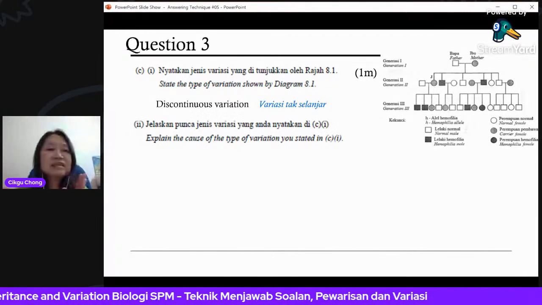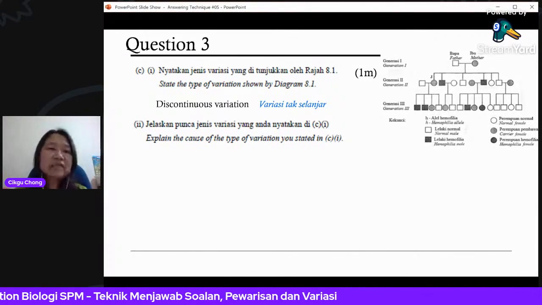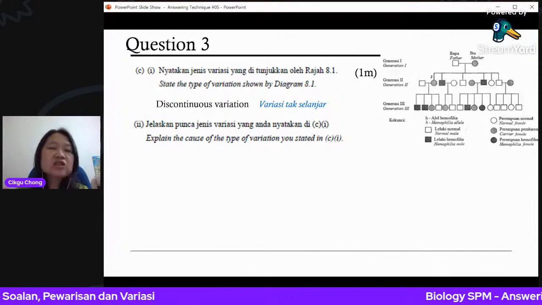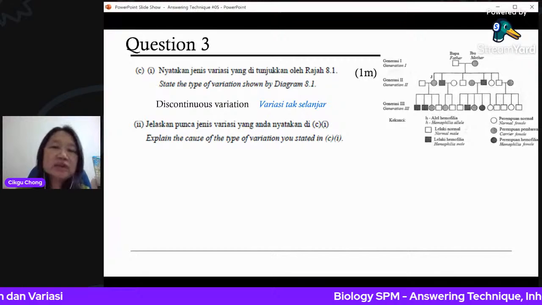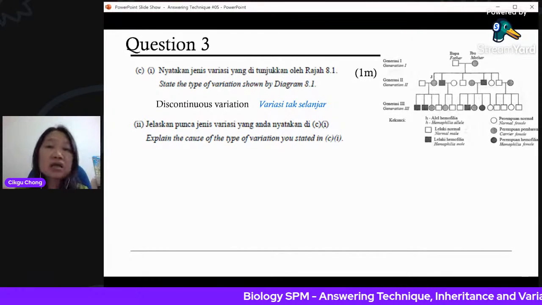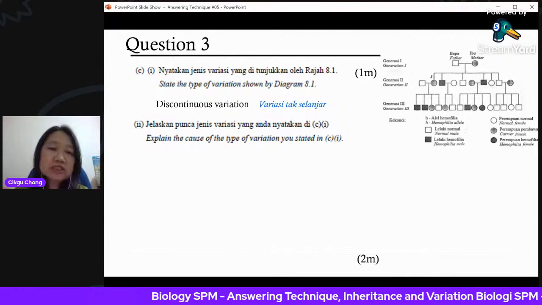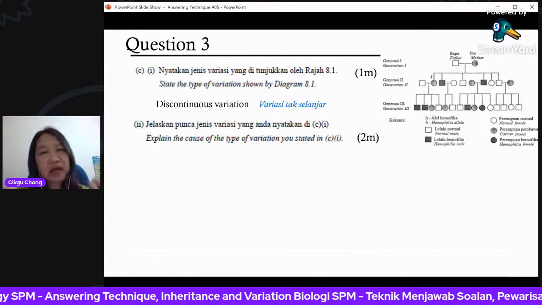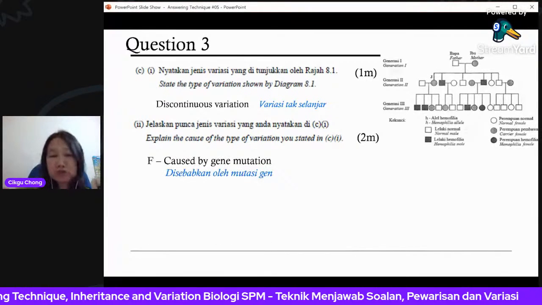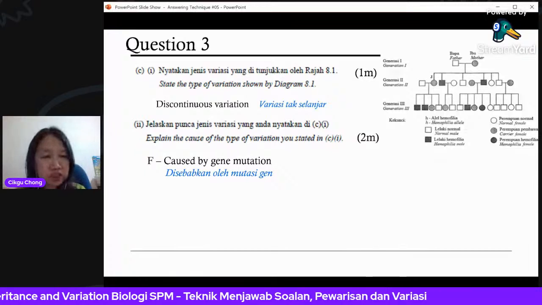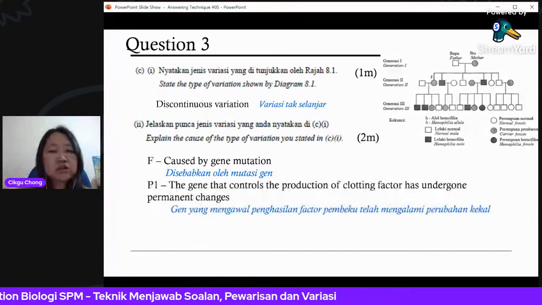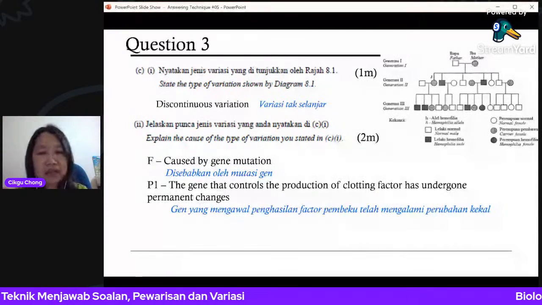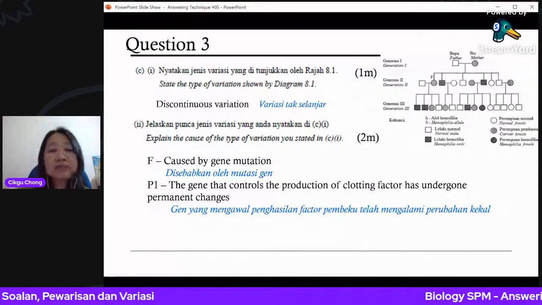And then explain the cause of this type of variation. So why do you get this type of discontinuous variation? Okay, it's because of genetic mutation, gene mutation. Right, you get the hemophilic problem because the gene is abnormal, caused by gene mutation. Disebabkan oleh mutasi gen. The gene that controls the production of clotting factor has undergone permanent changes.